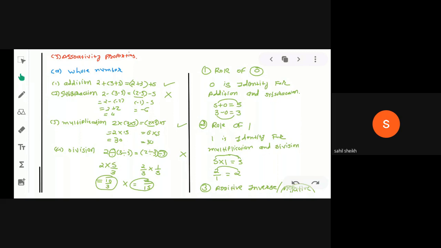Okay, now role of 1. You can see 1 is identity for multiplication and division. What is the meaning of this statement?